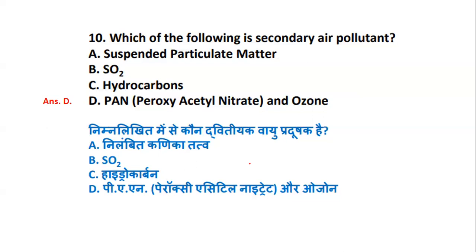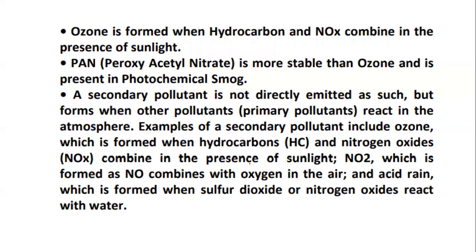The secondary air pollutants are peroxyacetyl nitrate and ozone. These are the two which come under the secondary air pollutants. Okay. Ozone, as I said, is formed when hydrocarbons and oxides of nitrogen combine, resulting in ozone. PAN, that is, peroxyacetyl nitrate, is more stable than ozone and is present in photochemical smog.